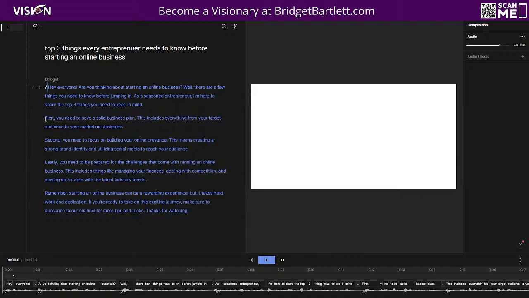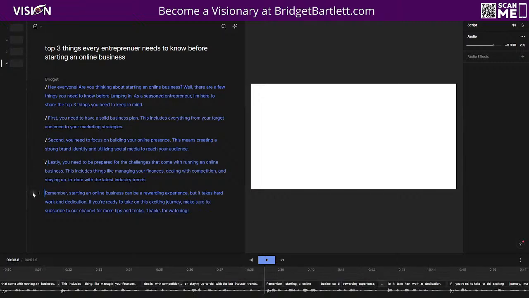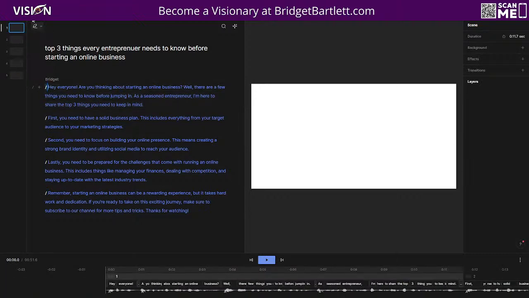But the first thing that I like to do is just go to each of these points, and I just want to add a new scene. And as you see, when we add a new scene, we have different scenes up here, and these are for the videos, okay? So for workflow purposes, let's go through here, and we're just going to add these new scenes, okay?